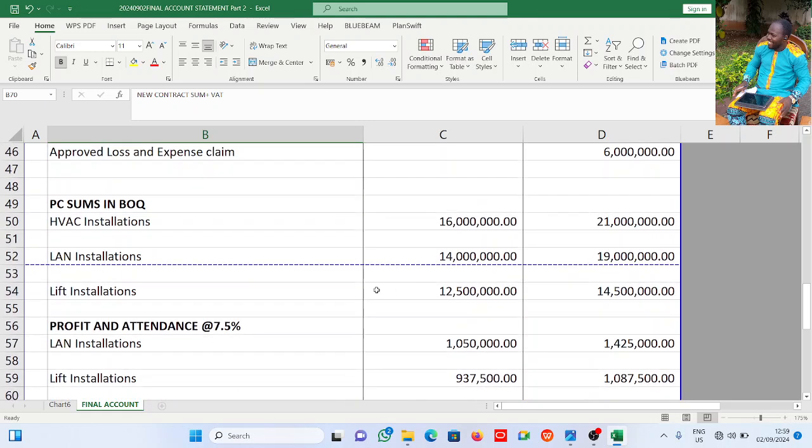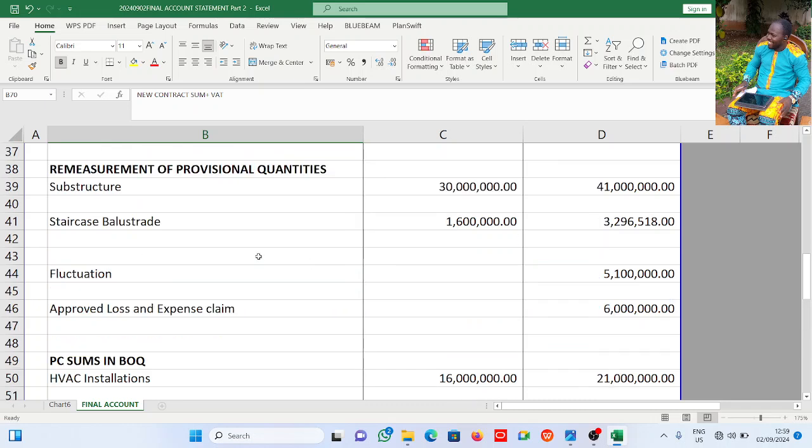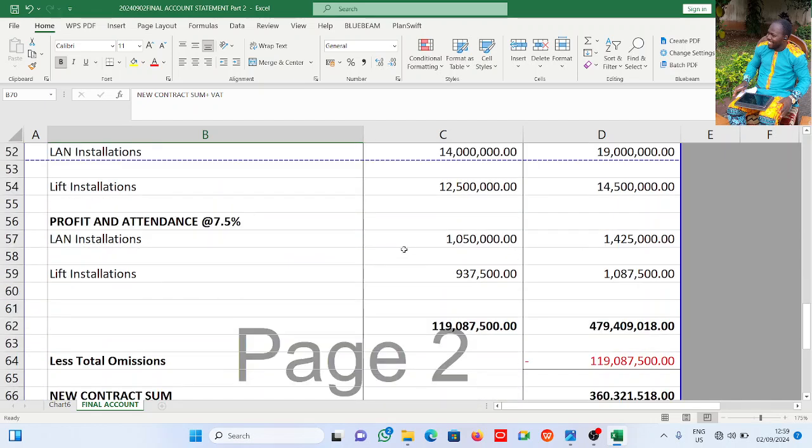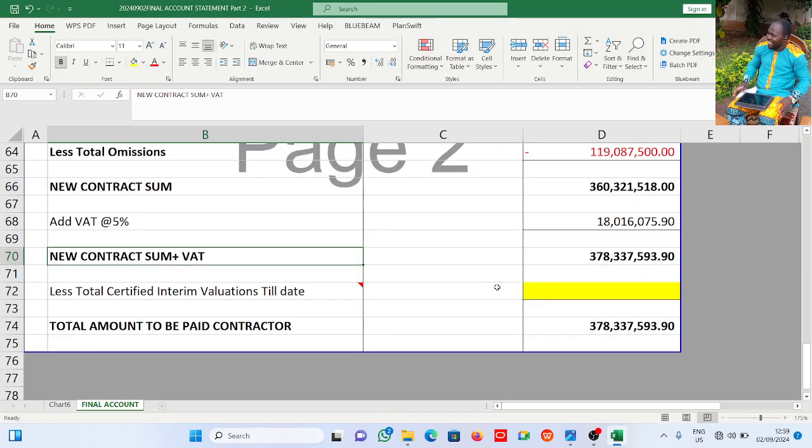You don't have profit and attendance, you don't have fluctuation, you don't have provisional sums, right? So you see it can come in different form. That is why we're making this video as a part 2. So this explains everything you are going to see on a project and in a final account statement. Please do visit that video, put it side by side with this. You will get a 101% overview of what a final account is all about.